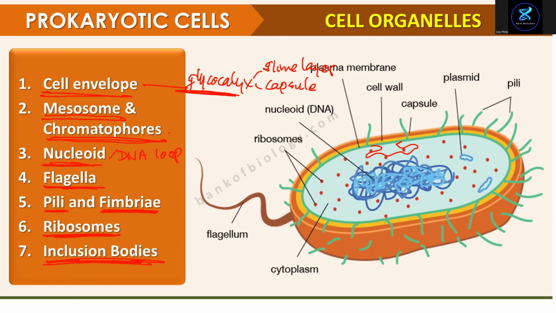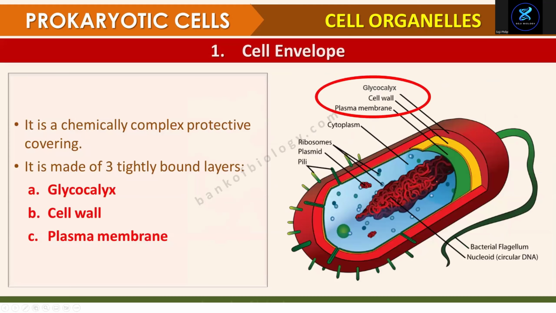Now look at the next part. That's a cell envelope. From outside, the outermost layer is called glycocalyx. Second layer, cell wall. Third layer, plasma membrane. The cell membrane is known as plasma membrane because it surrounds the cytoplasm.